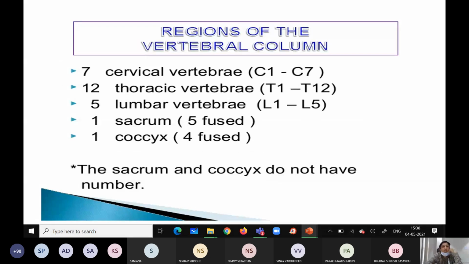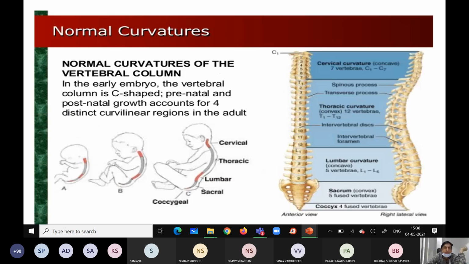You know this already. Okay, 7, 12, 5, 1, 1. These together form the vertebral column. See here what I told: cervical and lumbar convex, then thoracic and sacral concave. So these are the normal curves which protect the vertebral column during different movements.